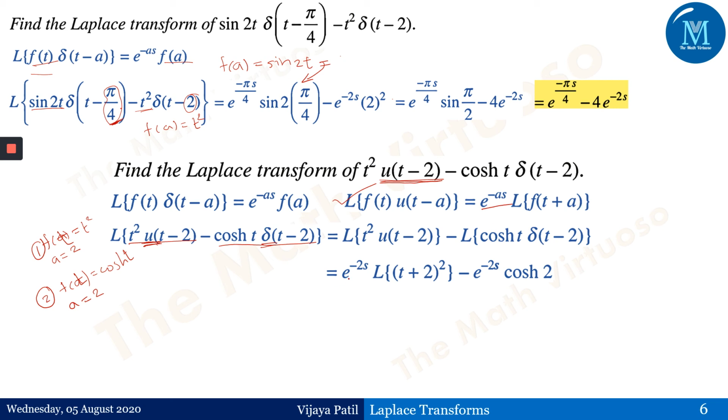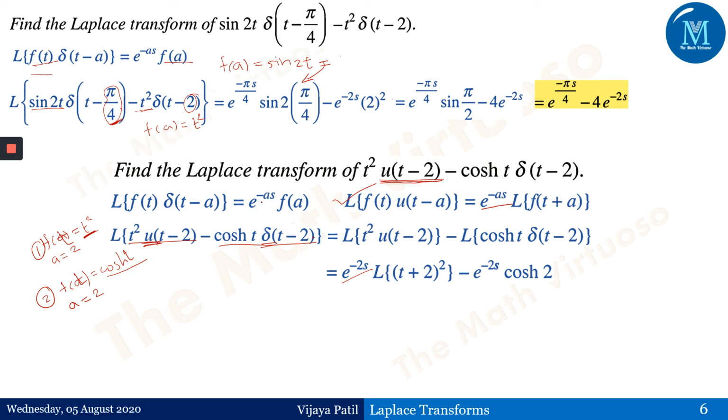Therefore, e to the power minus 2s comes out of the Laplace because of the unit step function, into Laplace of t plus 2 the whole square, because in the first case t square has been replaced by t plus 2 the whole square. In the second function, we have cos hyperbolic t along with delta t minus 2.